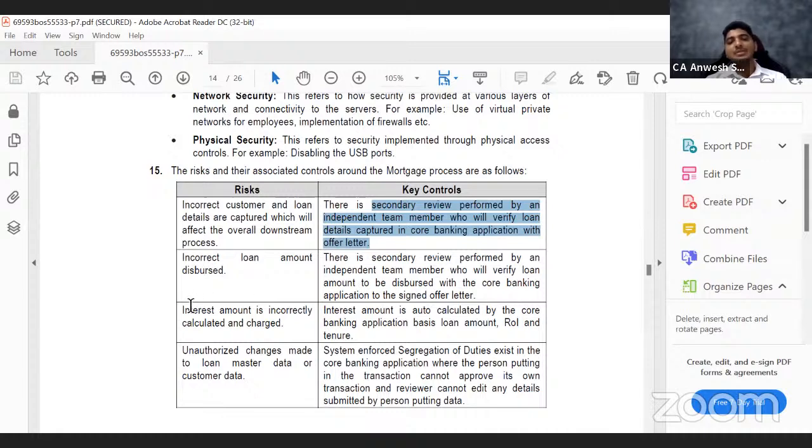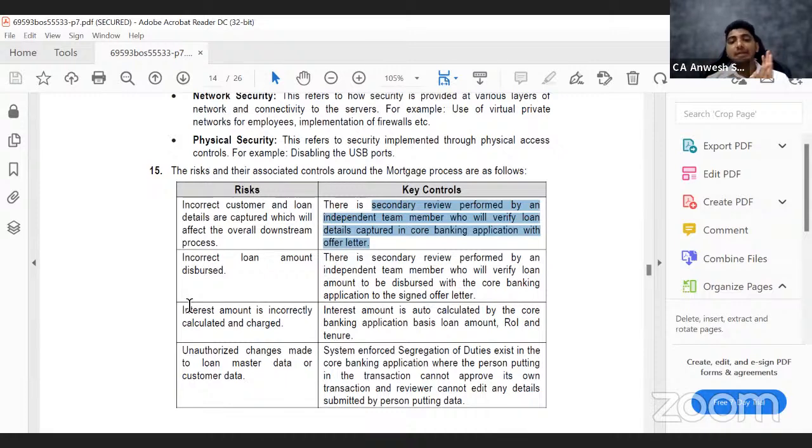Next, interest amount is incorrectly calculated and charged. Let us say that in the software you enter 10%, but instead of automatically calculating it, there is a person who is manually calculating the interest. Whenever you're talking about manual calculation, there might be certain small errors. So what is the control? Control is interest amount is auto calculated by the software itself. Okay. So then software will do its job perfectly. So that is the control.